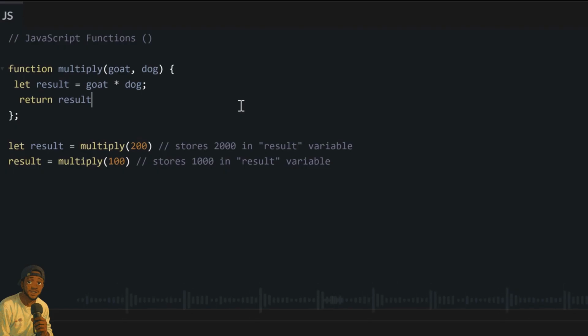So now we will use our A and B. We put that inside our curly braces as A times B instead of A times 10. So now our function is more robust. It multiplies any first argument we supply with the second argument, so you don't necessarily need to multiply by 10. Now it is more versatile. If we call the function with 10 and 10, that means we multiply 10 by 10. And if we put 200 and 10, we multiply 200 times 10.